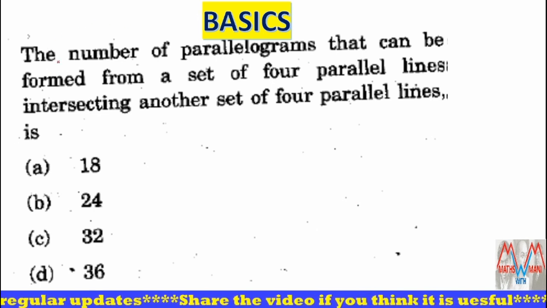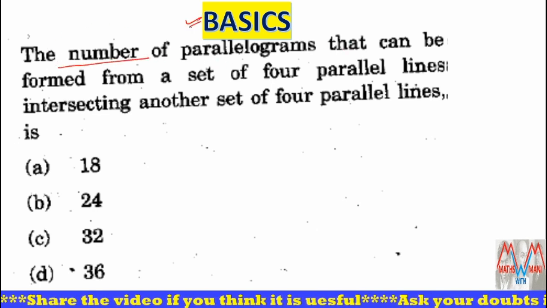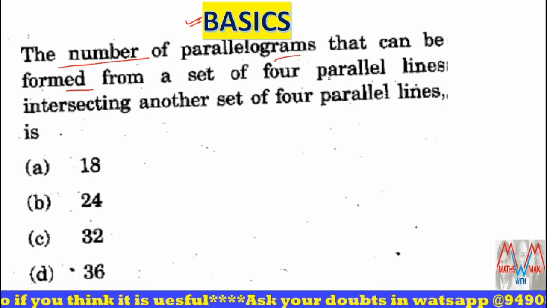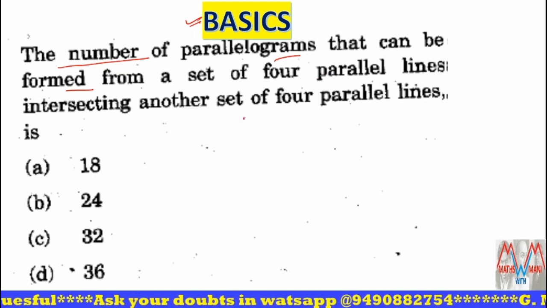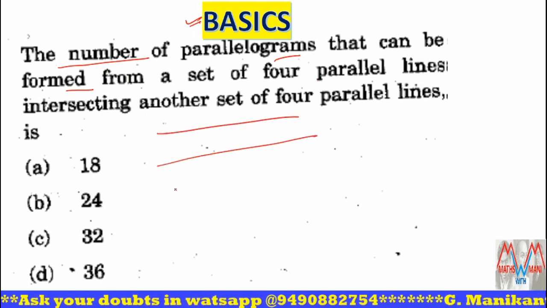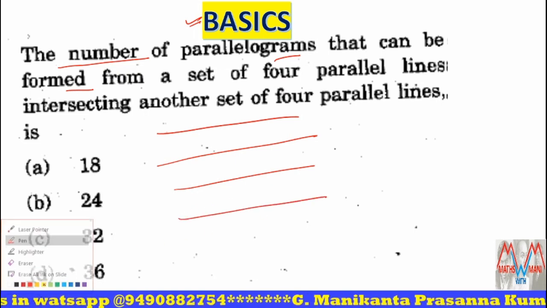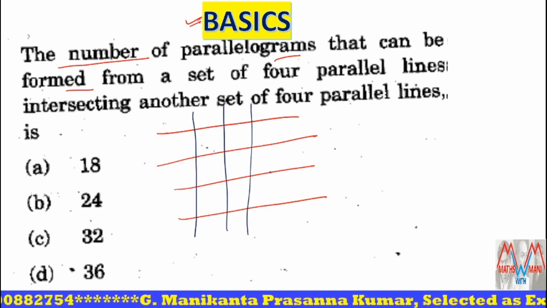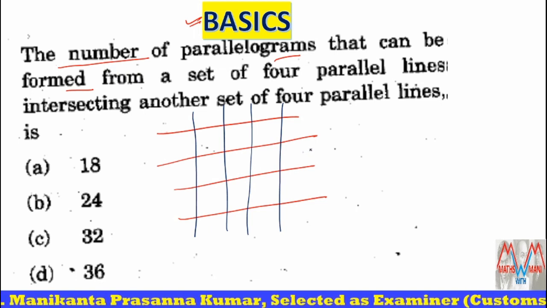The first one comes under the basic questions. The number of parallelograms that can be formed from a set of 4 parallel lines intersecting another set of 4 parallel lines. There are 4 parallel lines, and there is another set of parallel lines, like this. Then how many parallelograms will be formed?